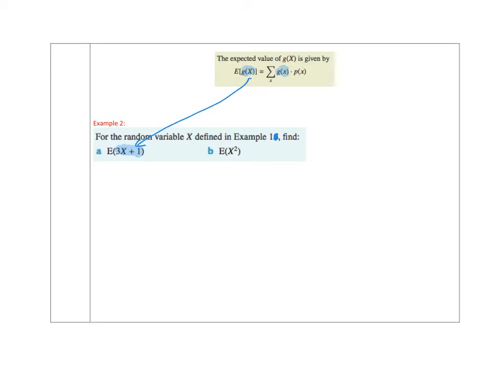Well, let's just go back and get our table. We had our x and our P of x. We had 0 heads, 1, 2, or 3. And we knew that our chance was 0.064, or it was 0.288, 0.432, or 0.216.